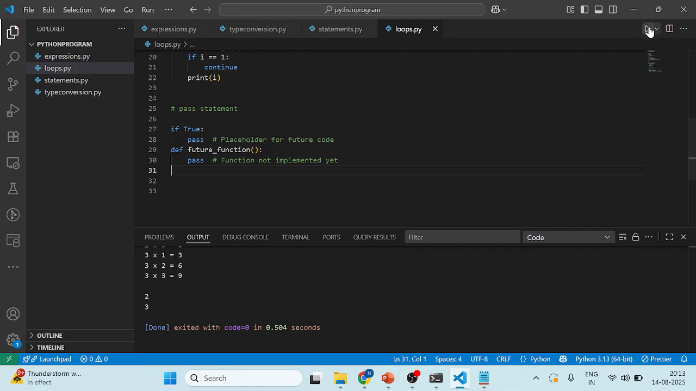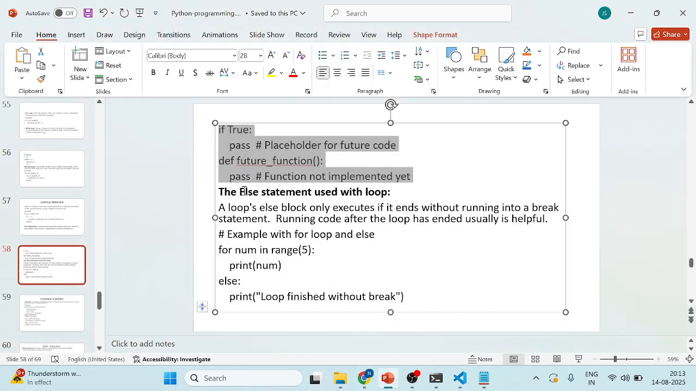So see here, it is not taking anything. Why? We are not passing anything here, right? So we are not implementing. Just for a hint, just as a placeholder, the pass statement will be declared. Okay. So coming to the else statement with the loop.